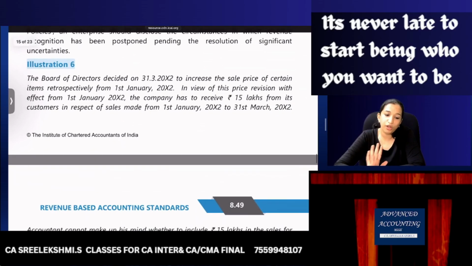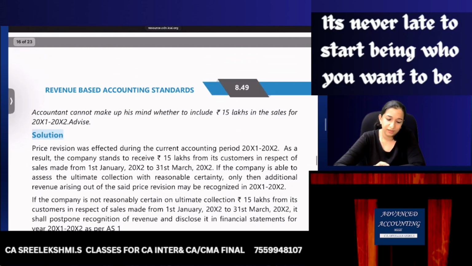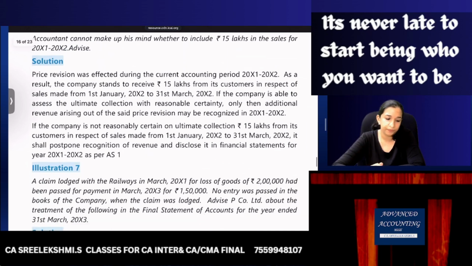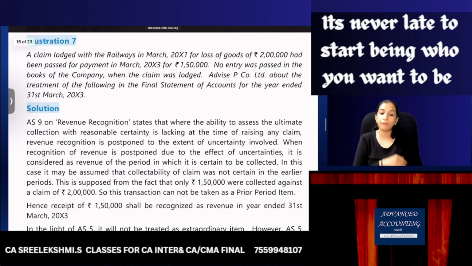Illustration 6. Board of Directors decided on 31st March to increase the sale price retrospectively, which we have already seen. So there is uncertainty in collection that we are not reading. Now a claim lodged with Railways in March for loss of goods of 2 lakhs had been passed for payment in March for 1,50,000. In March 2013, no entry was passed in the books of the company when the claim was lodged. Advise P Limited about the treatment of the following in the financial statements of accounts for the year ended